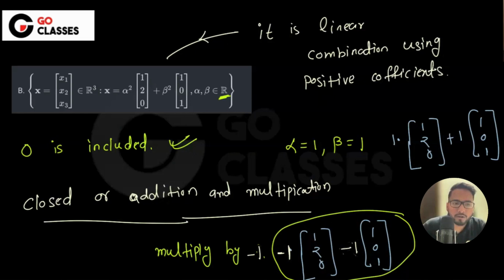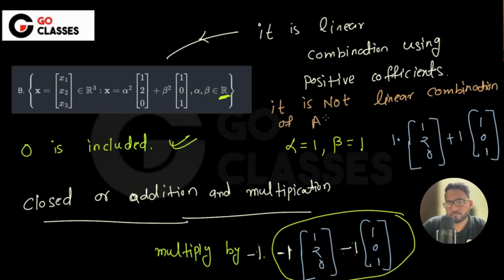It is not a linear combination of all coefficients. So that's why it is not a vector space.